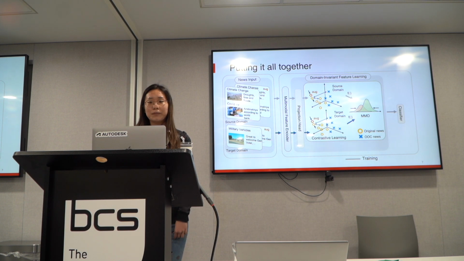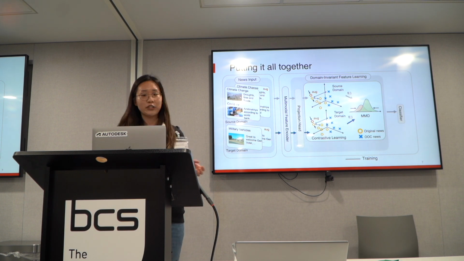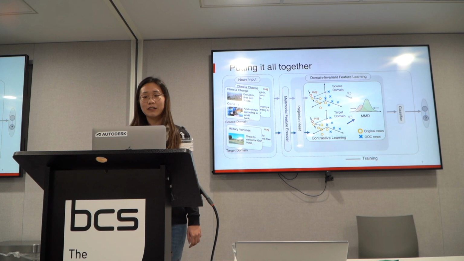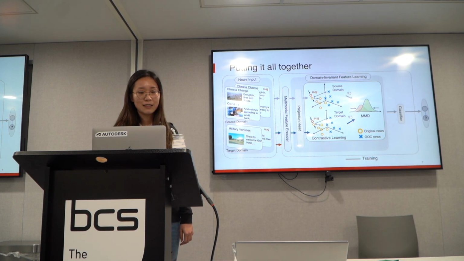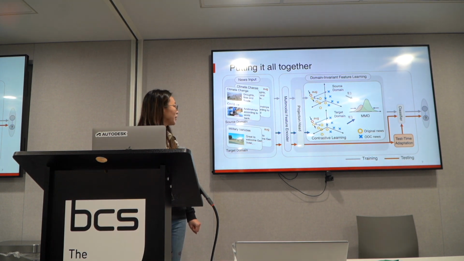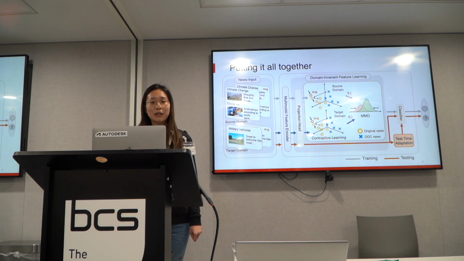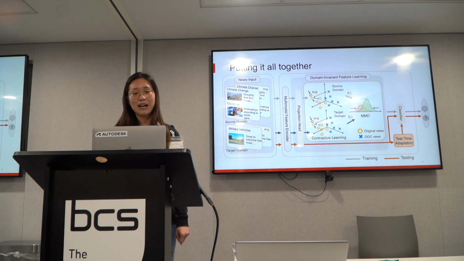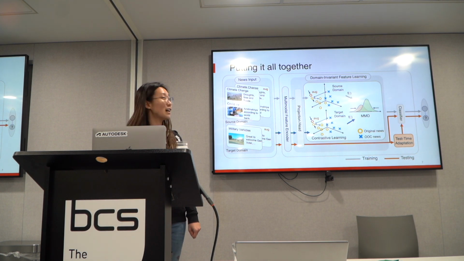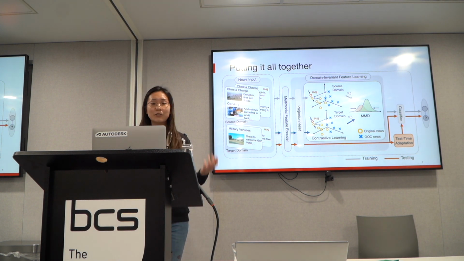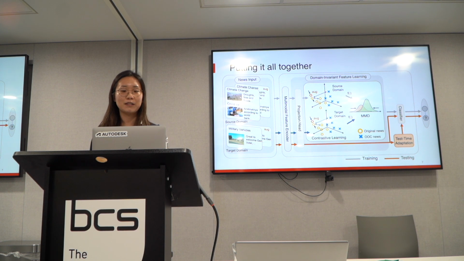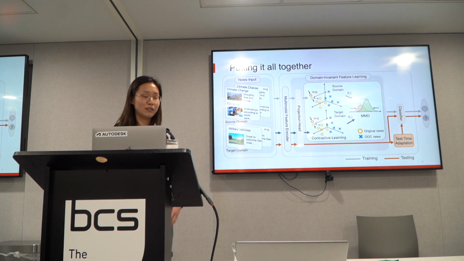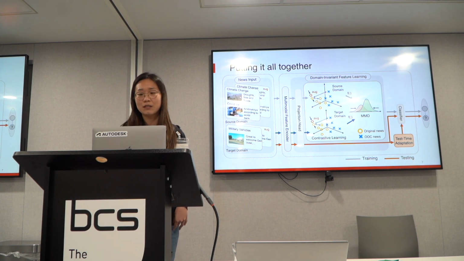And lastly, we pass the learned source domain feature to the classifier and use it to train the model during the training time. And during the test time, we pass the target domain data through the multimodal feature encoder and the projection head. And we apply test time adaptation to the classifier so that it could include some of the target domain statistical information, which is conducive for the model performance.